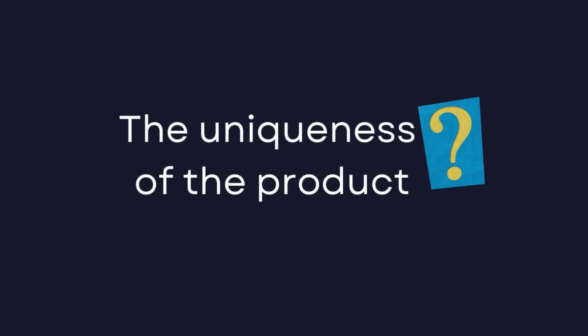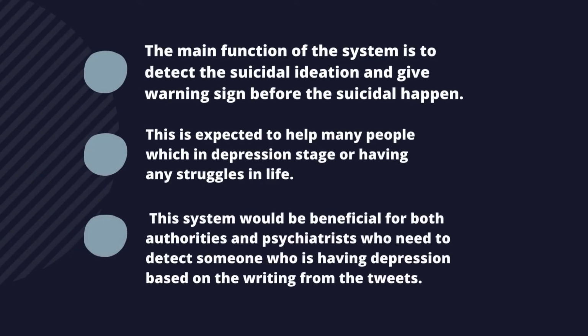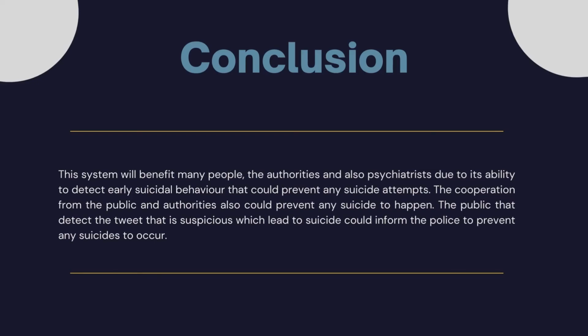What is the uniqueness of the product? The main function of the system is to detect the suicidal ideation and give warning signs before the suicide happens. This is expected to help many people who are in the depression stage or having any struggles in life. Moreover, this system would be beneficial for both authorities and psychiatrists who need to detect someone who is having depression based on the writing from the tweets. So, it can be said that this system could detect the suicidal threats and will benefit many people, the authorities and also psychiatrists due to its ability to detect early suicidal behavior that could prevent any suicide attempts.